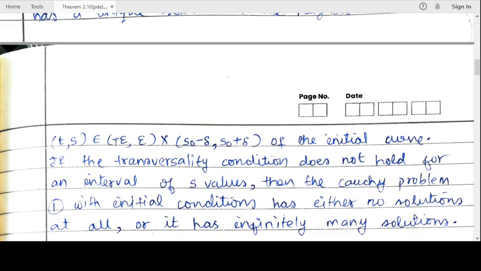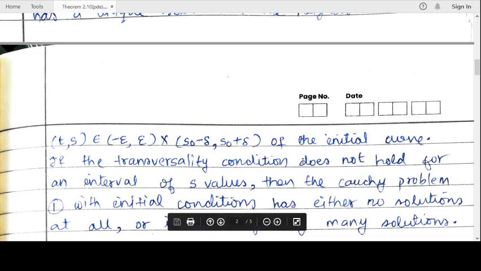So t is an element of (minus epsilon, epsilon). The point (t,s) belongs to (minus epsilon, epsilon) cross (s_0 minus delta, s_0 plus delta). So t comes from this interval, s comes from here. If the transversality condition holds, then you have a unique solution in this interval.